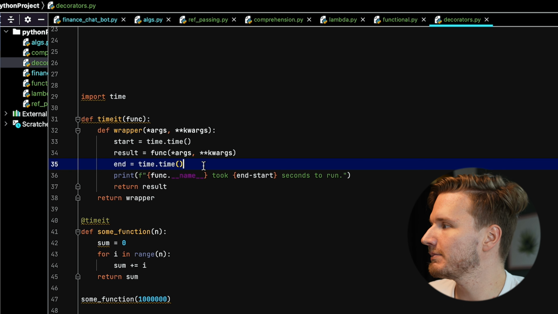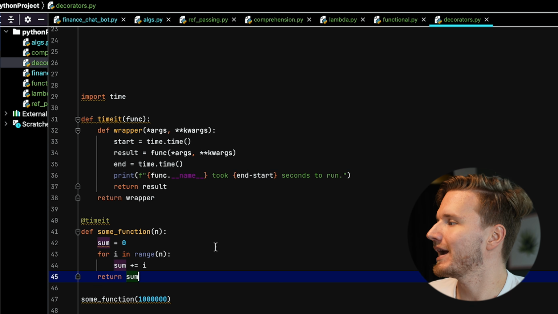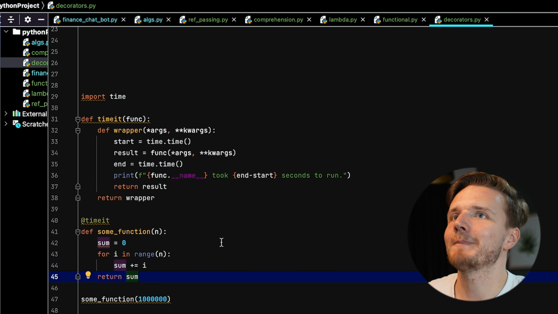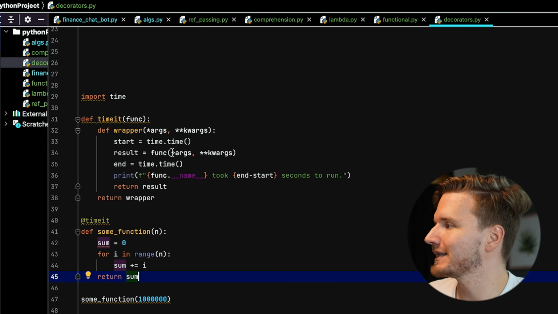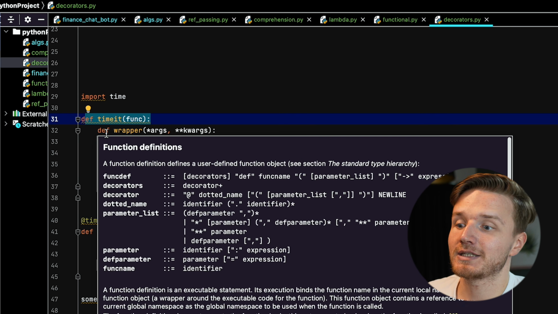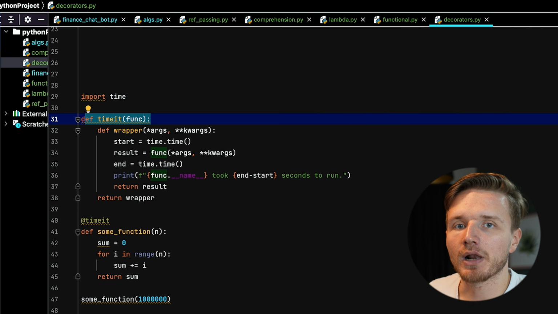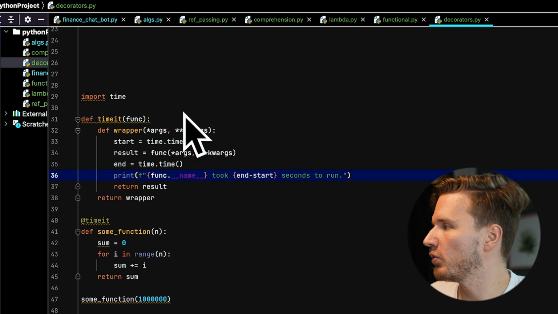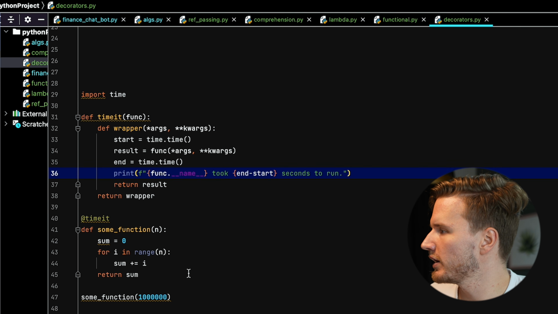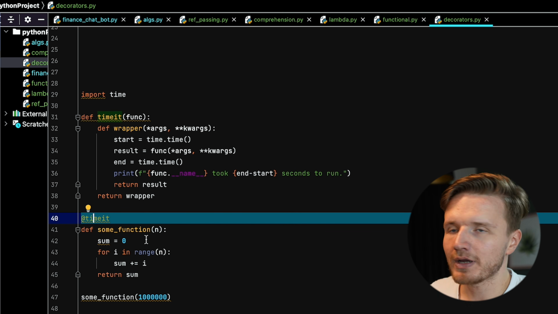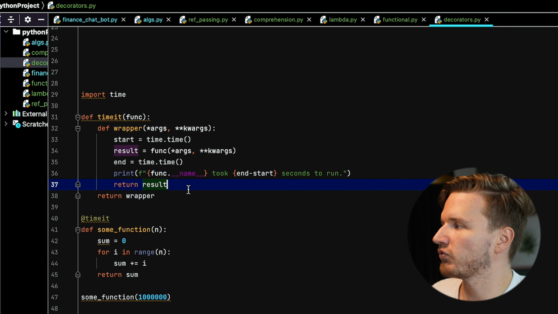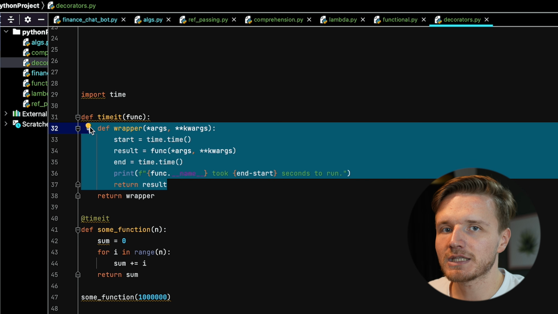Of course, you could simply define this anywhere inside of any given function, but if you have a million functions and you want to quickly apply the same timing to many functions, it's a lot easier to define that in one place as a decorator and then apply it to whichever functions you want. So what this does is that when you run this function with this decorator, remember, instead of actually running this function, it just runs this wrapper,